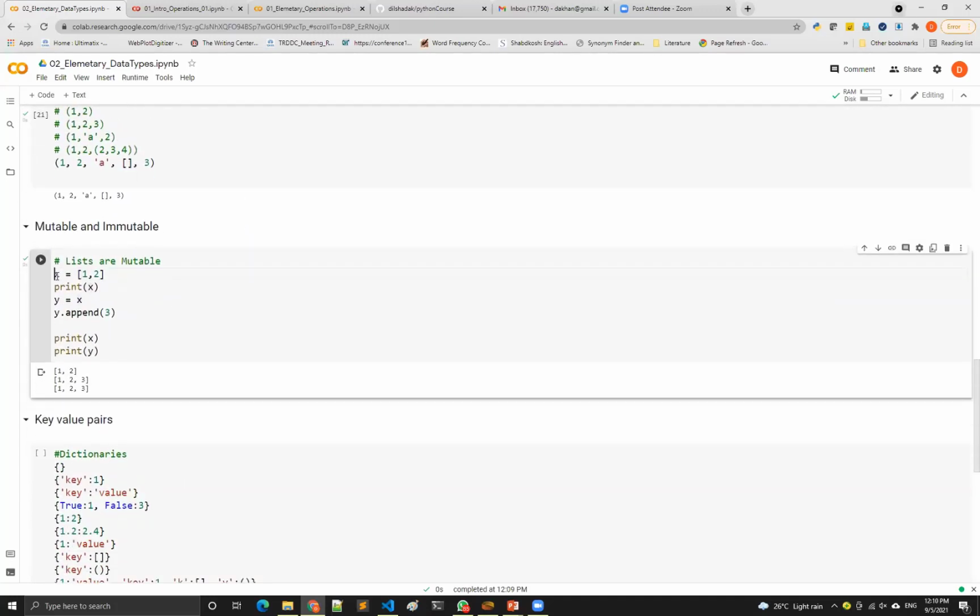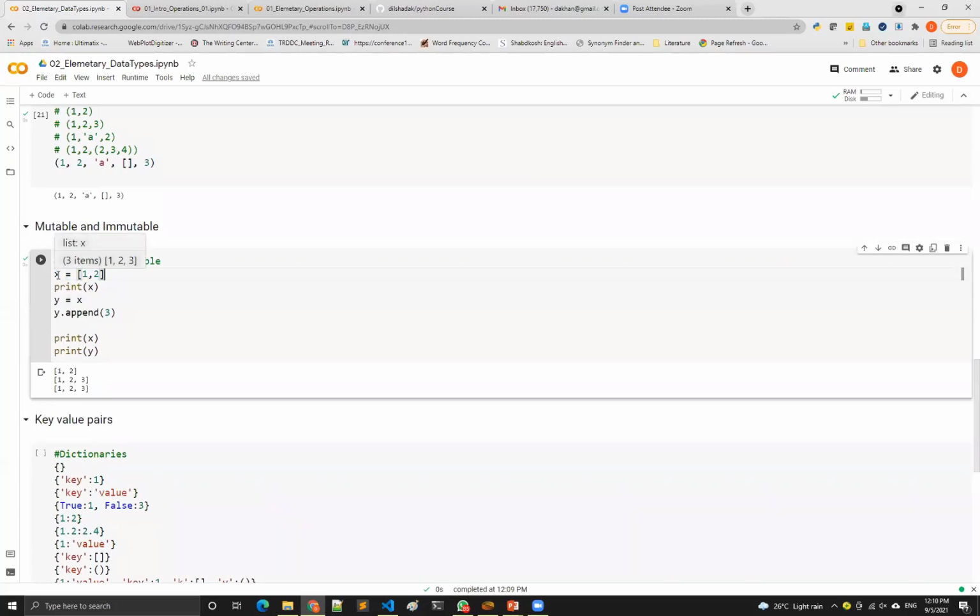I am giving this variable without giving quotes. So if you put anything without quotes, that is assumed as a variable. And if you are not putting things properly, then it will throw a name error. Okay. Then I'm putting this equal sign. So it means X is equal to this.